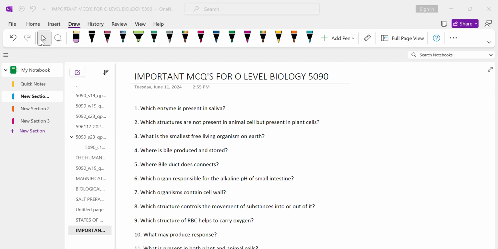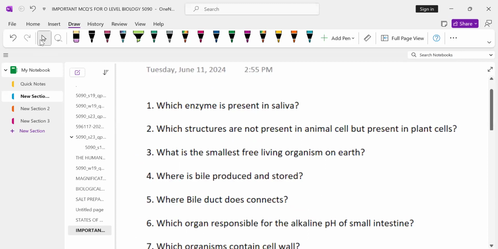So let's get started. This is question number one. Which enzyme is present in saliva? The enzyme that is present in the saliva is amylase. Amylase is the enzyme that breaks down the starch into simple sugars such as maltose. And the further digestion of this maltose takes place in the small intestine. So the enzyme present in saliva is amylase.